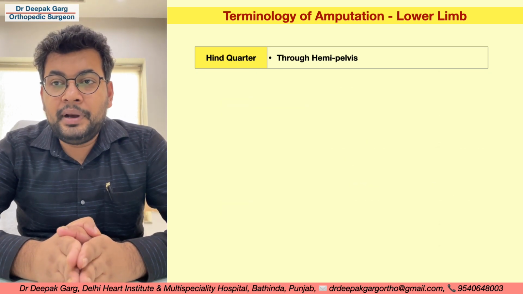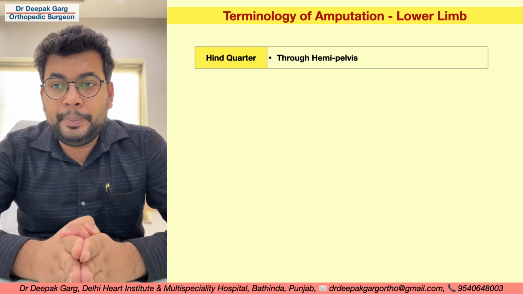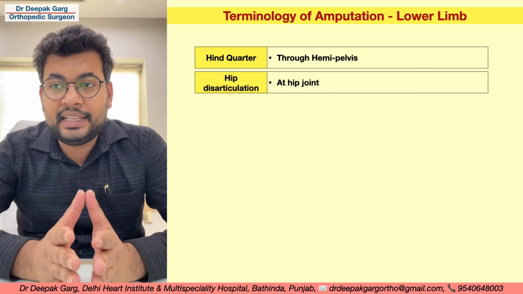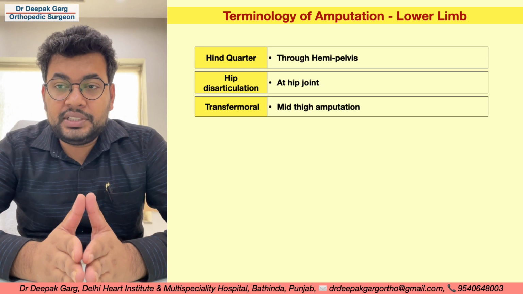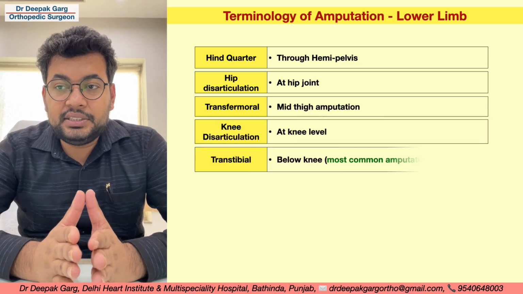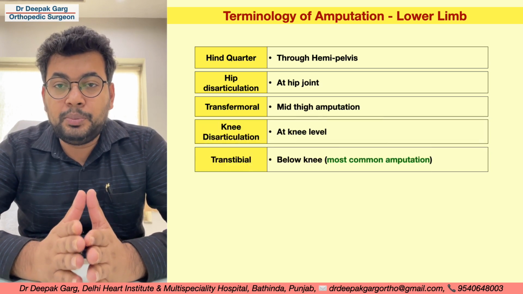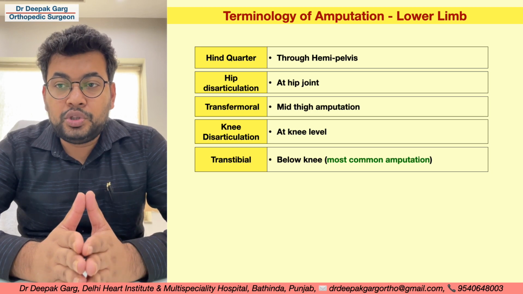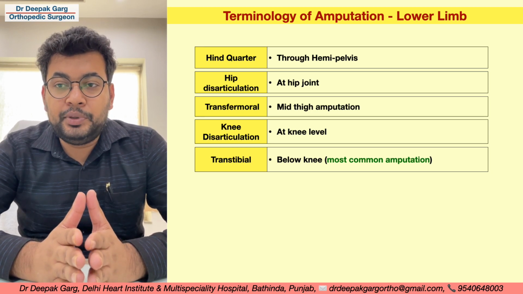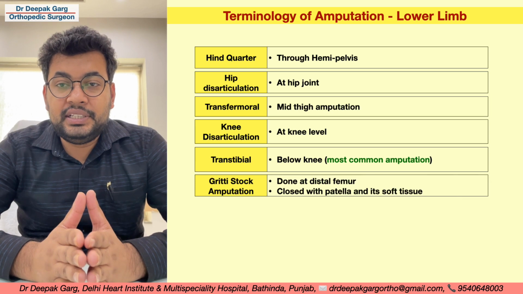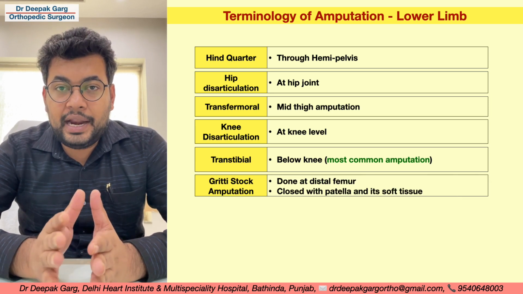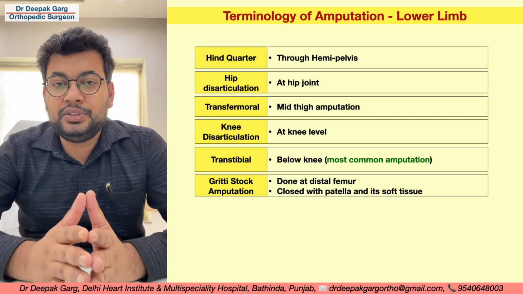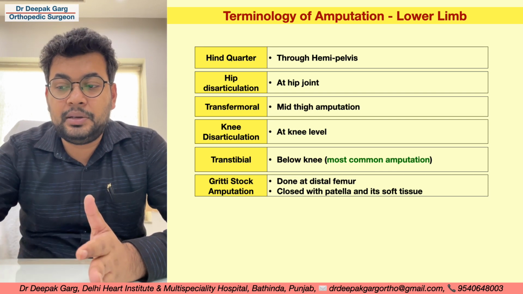Similarly, in the lower limb, hindquarter amputation means through the hemipelvis. Hip disarticulation means at the hip joint level. Transfemoral is mid-thigh amputation. Knee disarticulation is at knee level. Transtibial, below knee amputation, is the most common amputation. Gritti-Stokes amputation is done at the distal femur and closed with the patella and its soft tissue. That means the patella is not removed, and it covers the distal part of the femur.